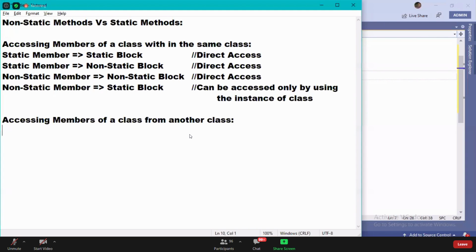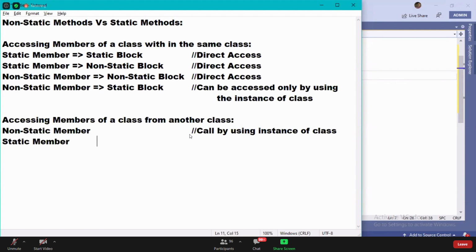Simple here, very simple. Non-static members are called by using an instance of the class. Static members are called by using the class name.